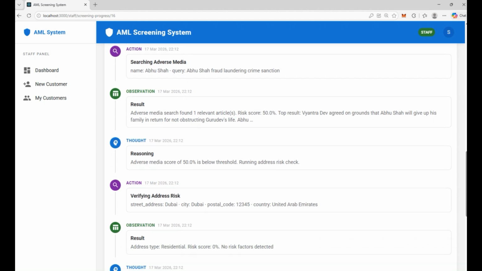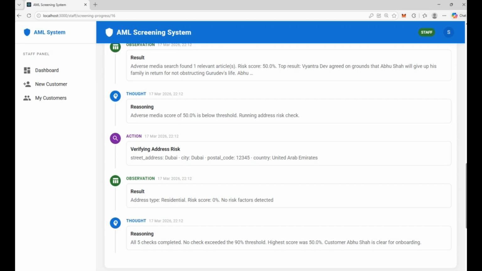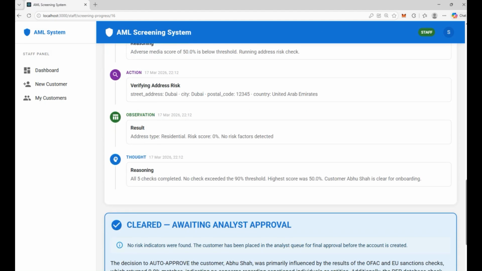And in the next stage, it is also verifying the address. It is also considering the geographic risk, whether the country or nationality of that individual is from a high-risk jurisdiction or not. It is also providing the result. Here, the result is again 0%. This is its final thought.